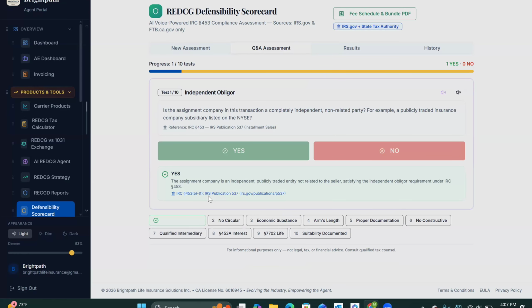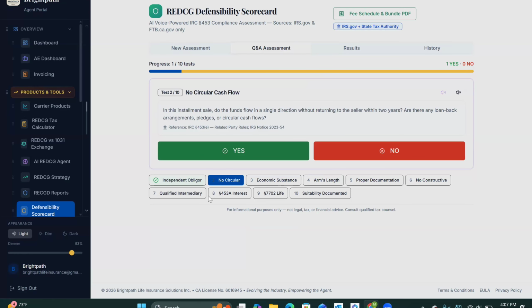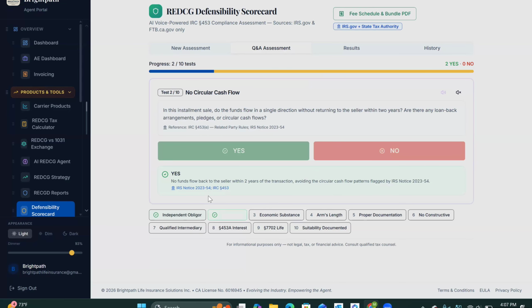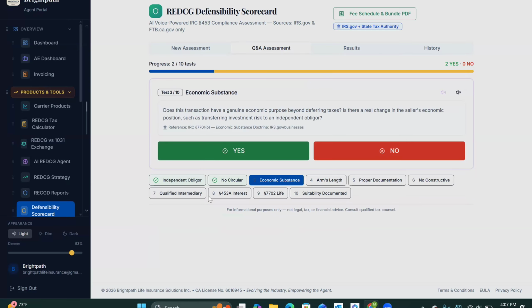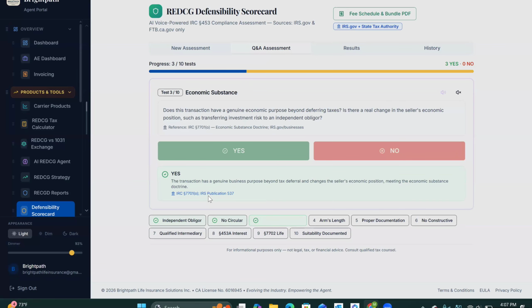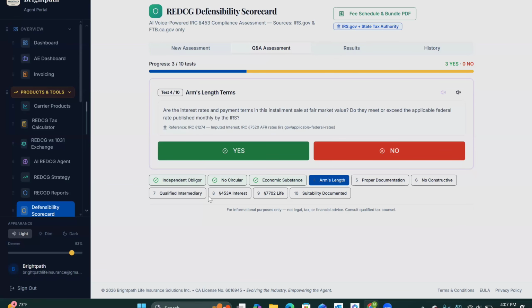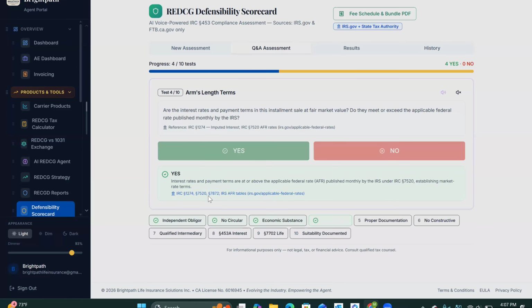Yes. The assignment company is an independent, publicly traded entity not related to the seller, satisfying the independent obligor requirement. Yes, no funds flow back to the seller within 2 years of the transaction, avoiding the circular cash flow patterns flagged by IRS Notice 2023. Yes. The transaction has a genuine business purpose beyond tax deferral and changes the seller's economic position. Yes.